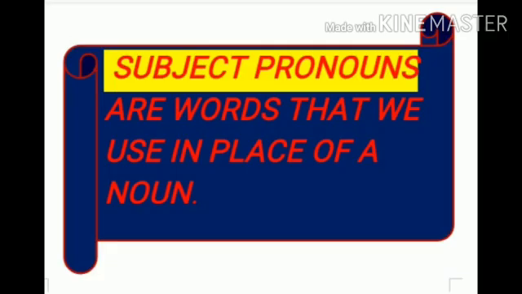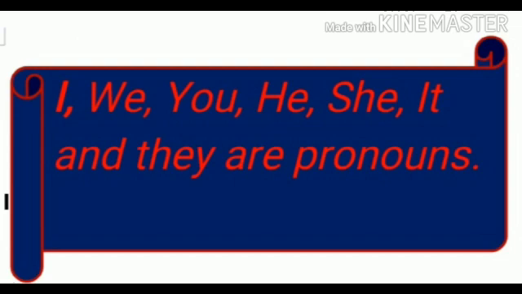Subject pronouns are words that we use in place of a noun. I, we, you, he, she, it and they are pronouns.